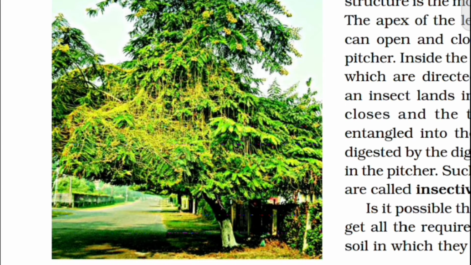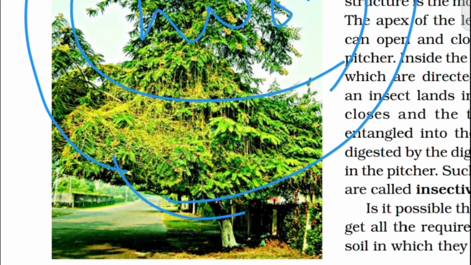So it is called a parasite. It is called parasitic nutrition, because the tree is called the host and the Cuscuta is a parasite, because the Cuscuta plant depends upon the nutrients of the host plant. So it is called parasitic nutrition. In parasitic nutrition, one is the host plant and another one is the parasite.